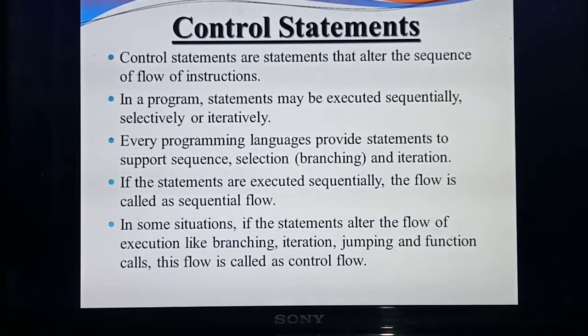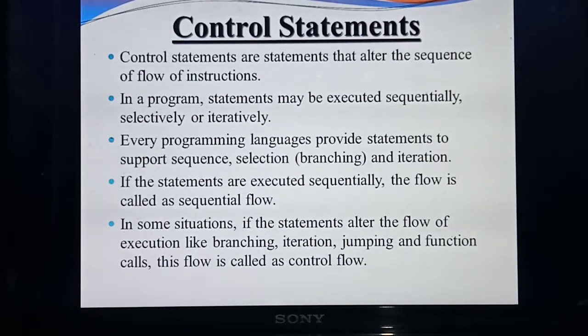So already you studied flow of control. Normally water will flow. If you see a waterfall, the water always flows from a high level to a low level, isn't it? That is flow of control. Likewise, with control statements, normally the program execution is from top to bottom, that is first line to the last line. But in some situations, we are altering the flow of control or flow of lines, changing the execution of lines.